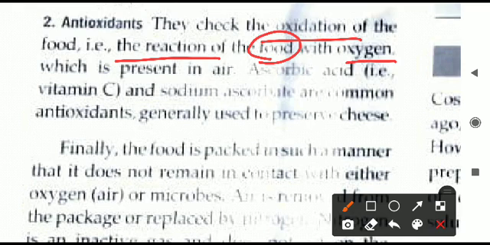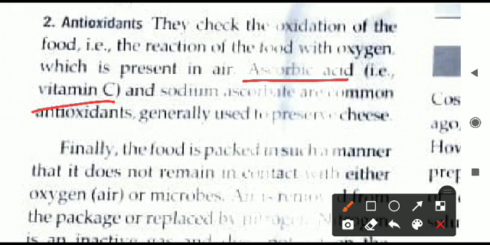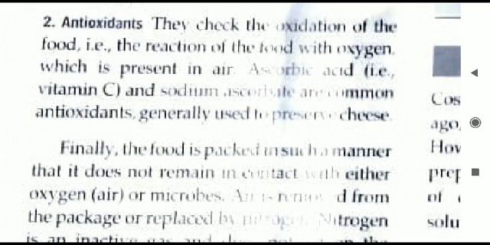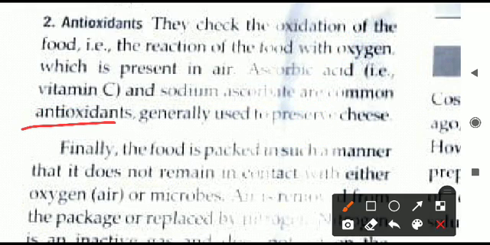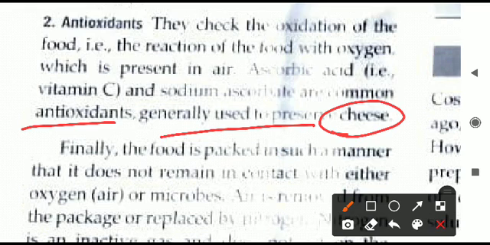So what basically will we do? We will have to stop the oxidation reaction. Oxidation of food should not take place. For that we can use some chemicals. What are the chemicals? Like ascorbic acid, that is vitamin C. Otherwise we can use sodium ascorbate. Any one of these we can use. Two names are written. Both these you have to underline. Any one of these chemicals can be used as antioxidant to preserve food items, like cheese can be preserved by sodium ascorbate. Just now already we have discussed this. So this is one of the methods, that is antioxidant.